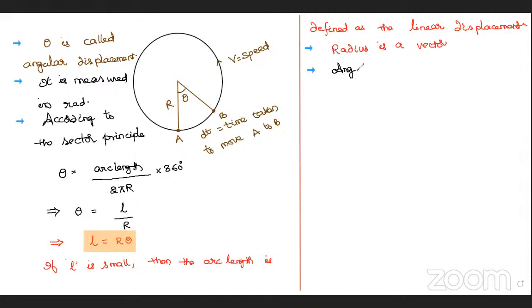Angle means, in our physics, oh sorry, I should not call it angle. We gave it a new name now: angular displacement. Theta is a vector. In this equation, all are vectors. L, displacement, vector. R, radius, a vector. Theta, okay, now our eyes are opened widely. It is also a vector, not a scalar.